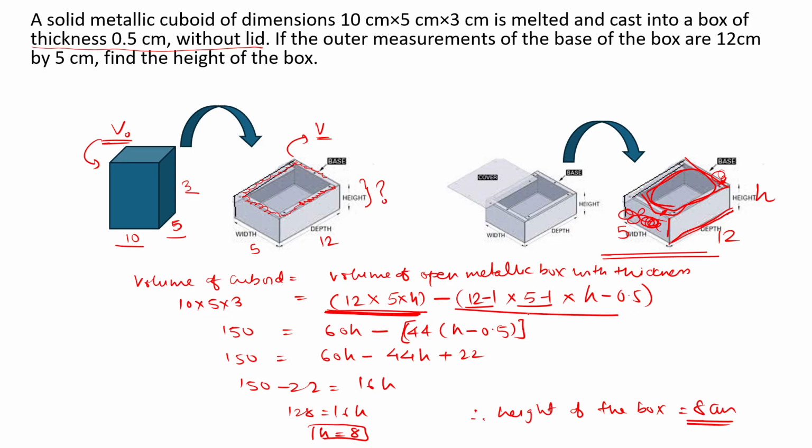What is the outer dimension? 12 into 5 into h, and the inner dimension is 12 minus 1 into 5 minus 1 into h minus 0.5. So you can see we are taking minus 1 because the thickness will reduce from both sides in case of 12. In case of 5 also it will reduce from both sides, but in case of height it will not reduce from the top because it has no cover. Yes, it has no lid. So you just consider this equation, solve it, and then you get the value of h as 8 centimeter, which is the outer height of the box.